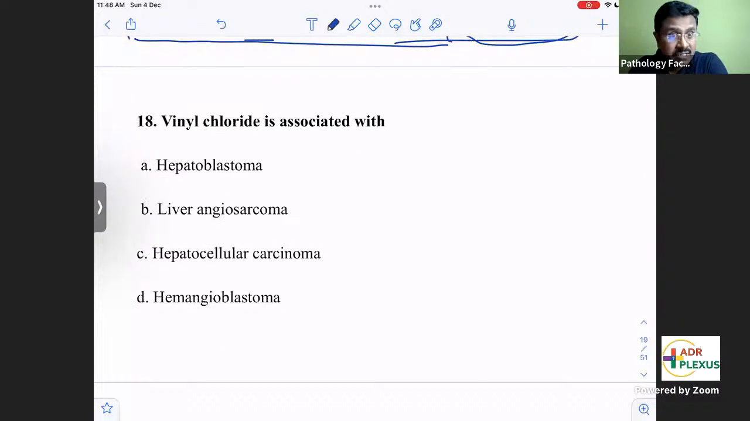You can expect a direct question from chemical carcinogenesis. What is vinyl chloride associated with? Yes, it is liver angiosarcoma. Among the commonest chemical carcinogens, asbestos can cause mesothelioma. Aflatoxin, a biological carcinogen, can cause hepatocellular carcinoma.